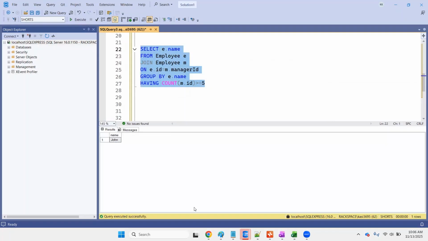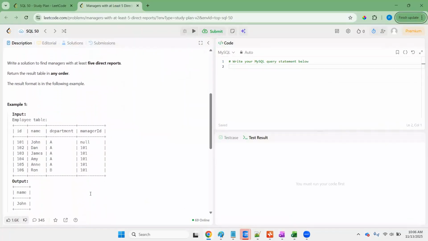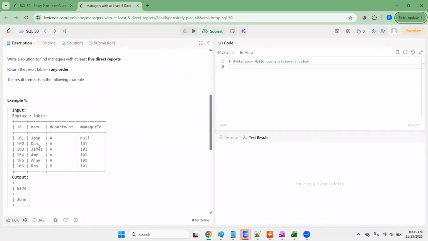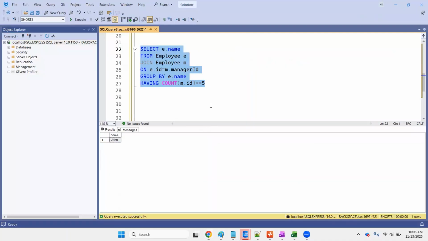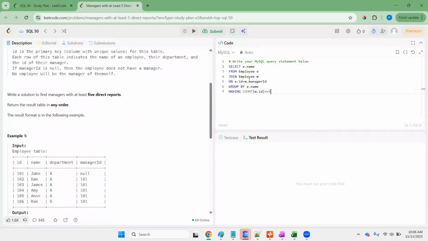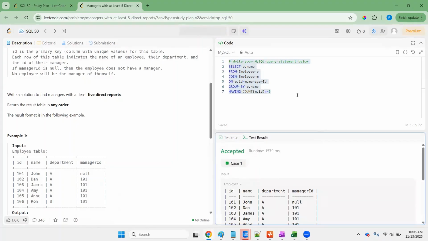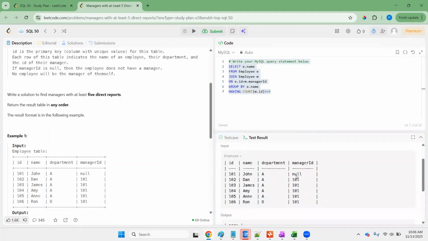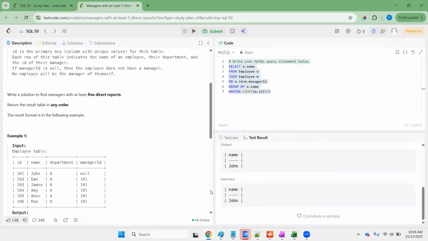Now we can see John. So this is our expected output.